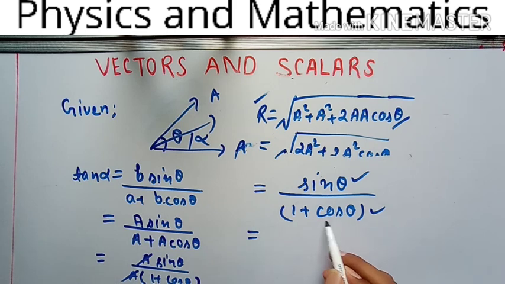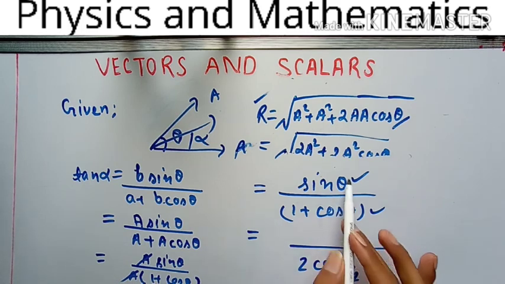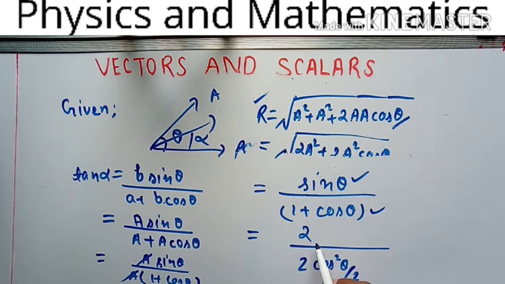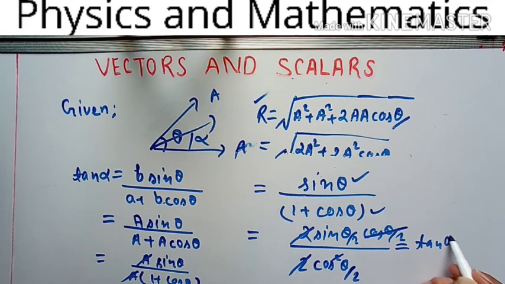So you have done this, that 1 plus cos theta is equal to how much? Very good, 1 will cancel each other again, and it will equal 2 cos square theta by 2. And for the half angle formula, sin theta equals 2 sin theta by 2 cos theta by 2. Understand? Divide them, and sin theta upon 1 plus cos theta gives sin theta by 2 upon cos theta by 2. It is equal to how much? You can write it as tan theta by 2.